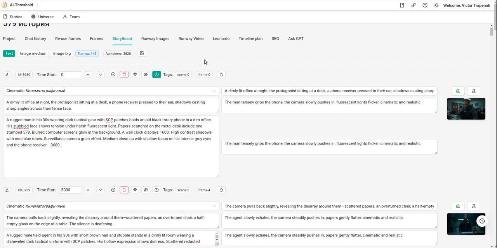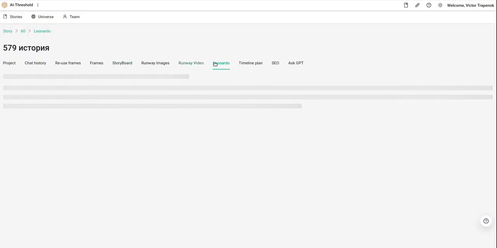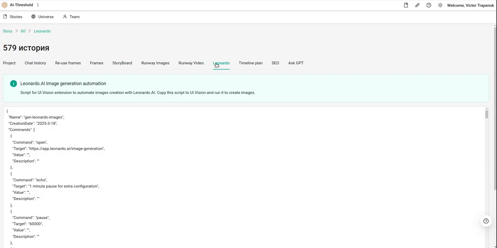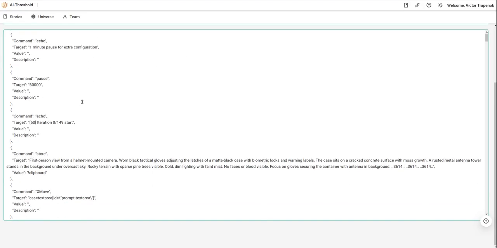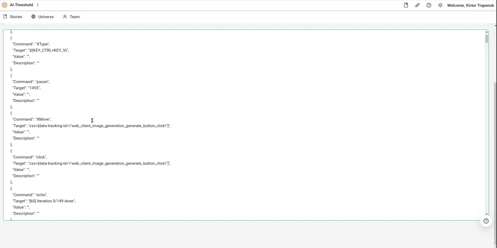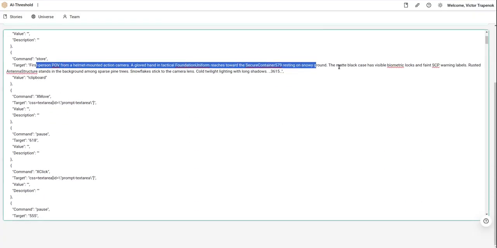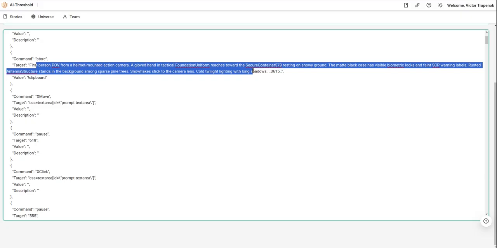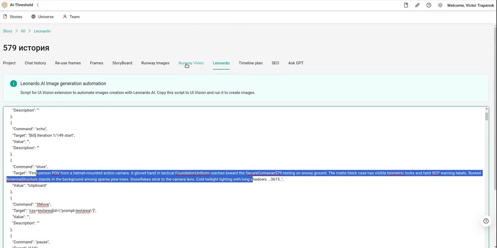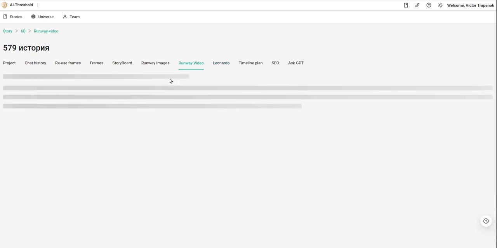Additionally, just to decrease my expense, I have this 3 tab. It is auto clicker software. When I have frames, I can open the tab with the Leonardo and get the script for AutoClicker that will generate the frames inside the Leonardo UI, because it is several times cheaper than using the API. And the same clicker I use to generate the Runway videos.